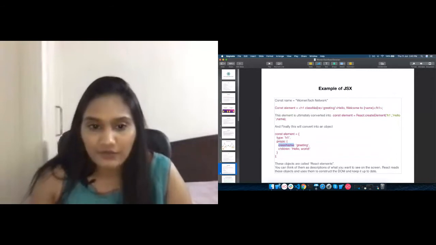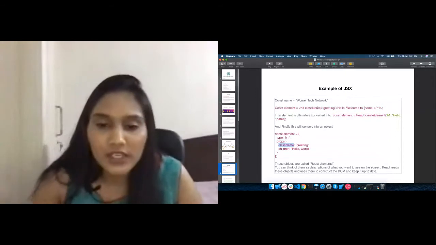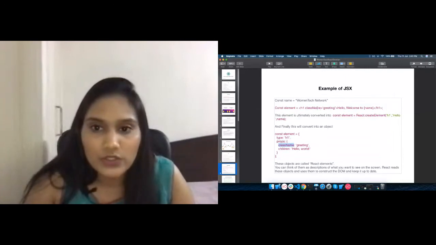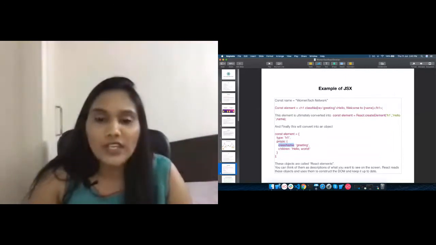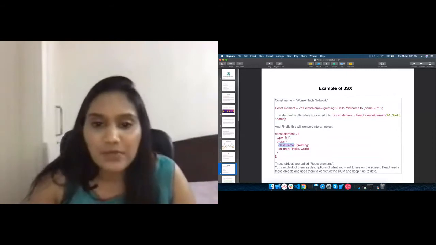So we have talked about React, we have talked about components. What a React element is, I've already mentioned with an example. Suppose we want to build a house. To build a house, we need to create walls, and to create walls, we need bricks. So a React element acts as a brick.